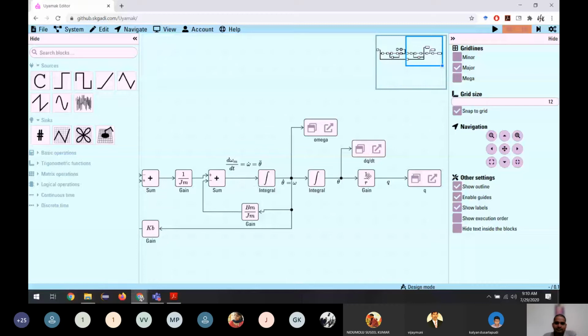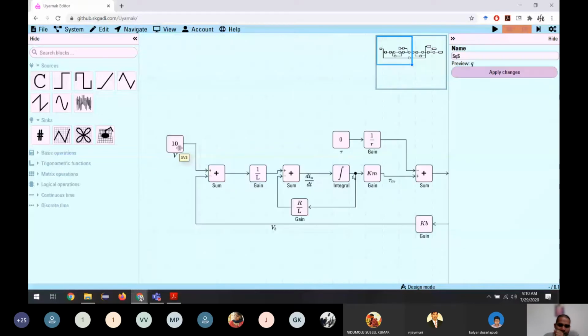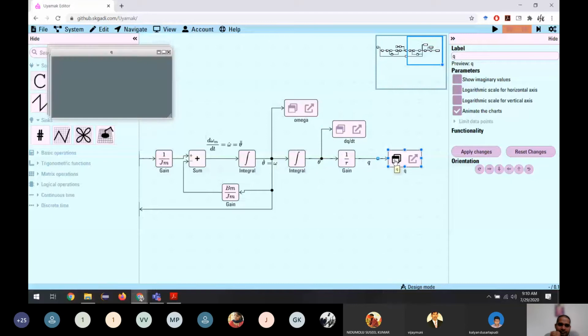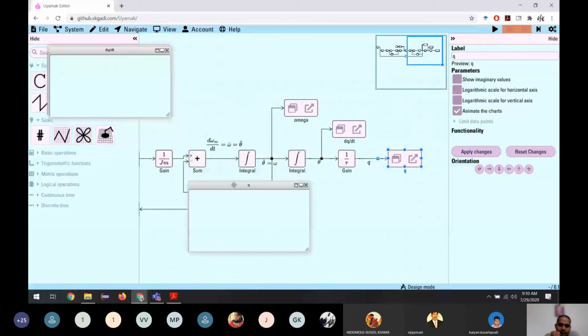So let us simulate this and see what the results are. What we are going to do is give 10 volts and see what outputs we receive: the speed and the position of the motor. Okay, 1 second. This is not Q, it is theta.